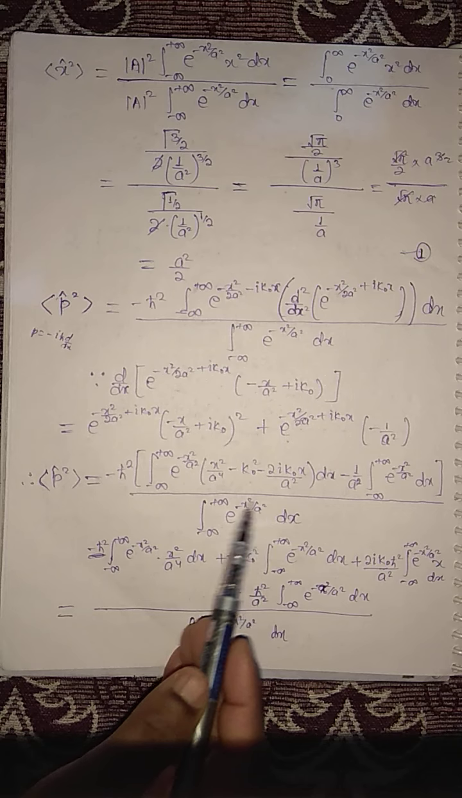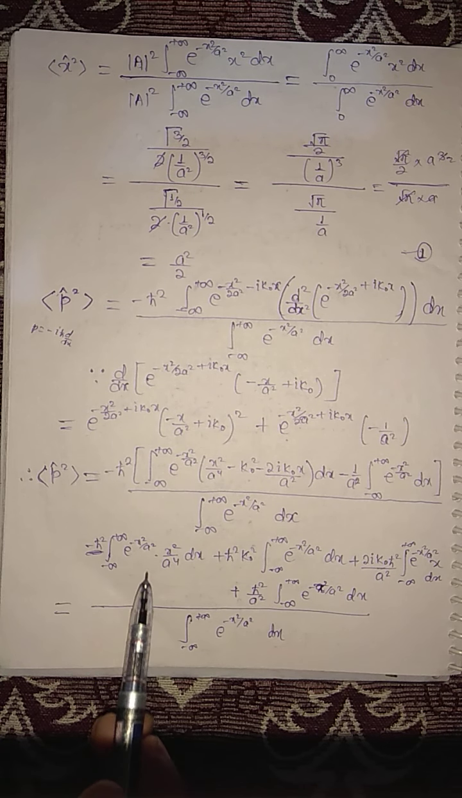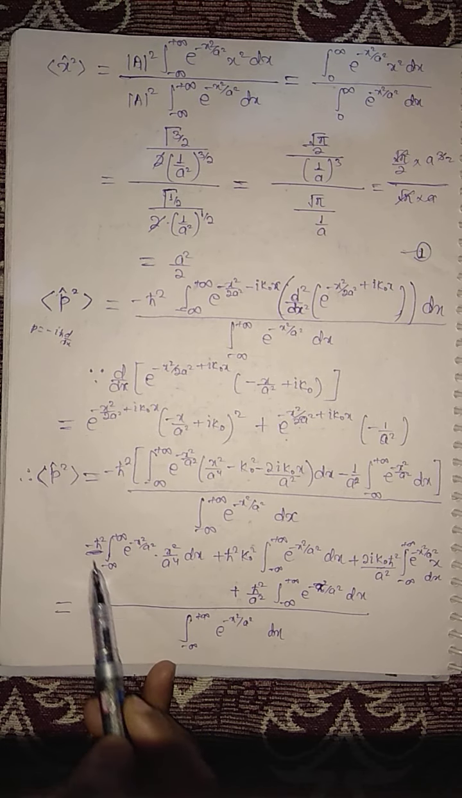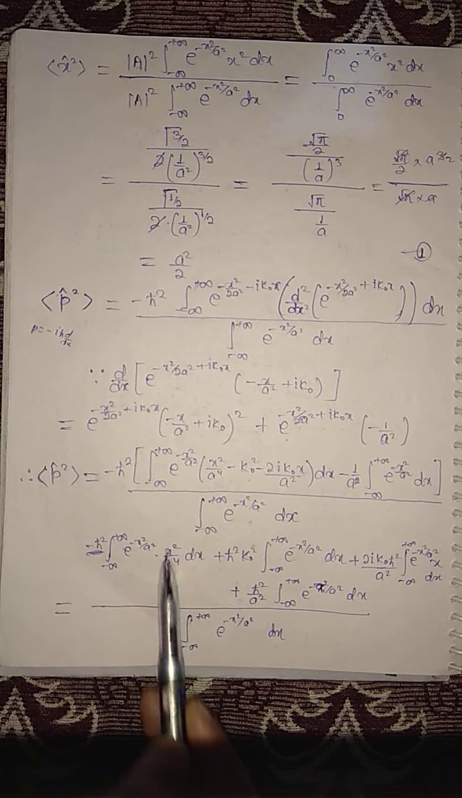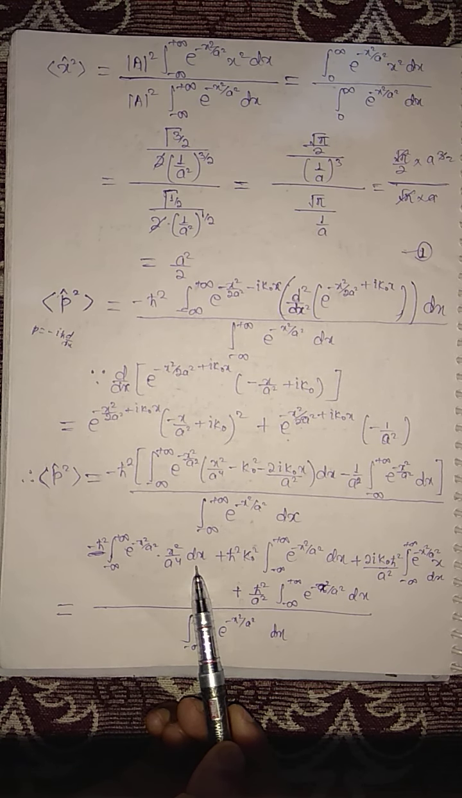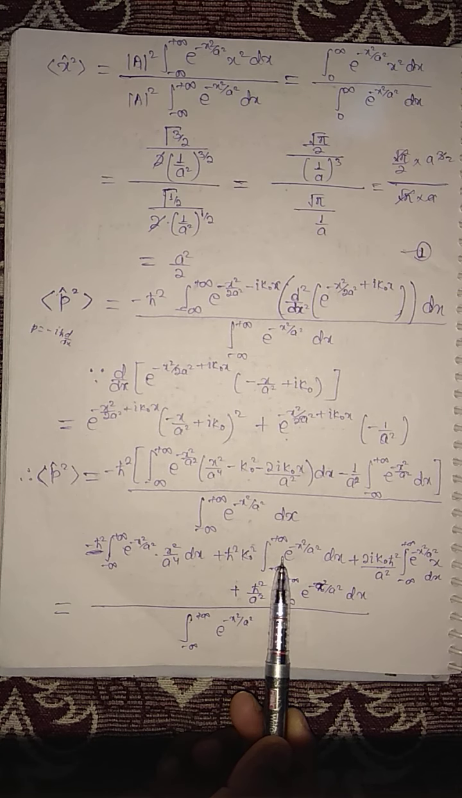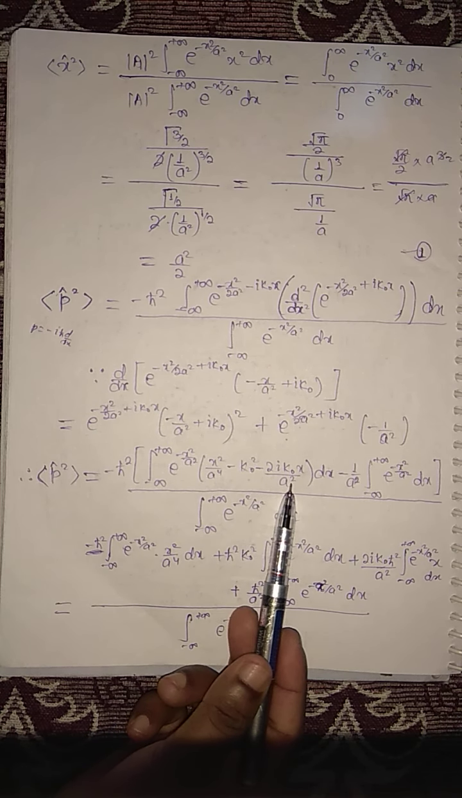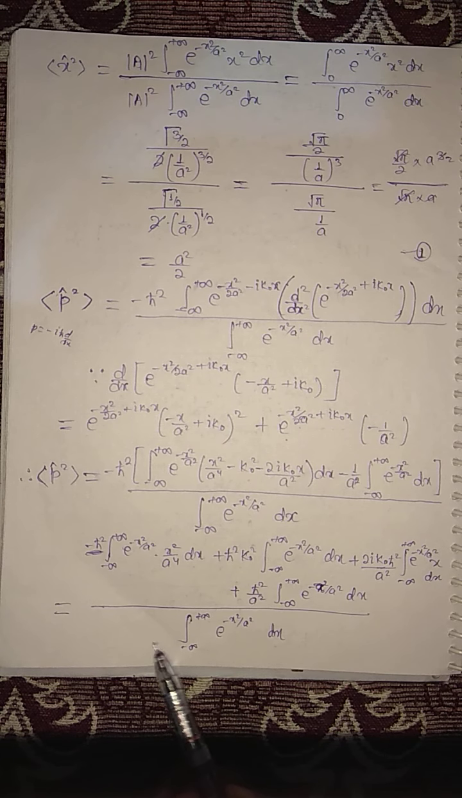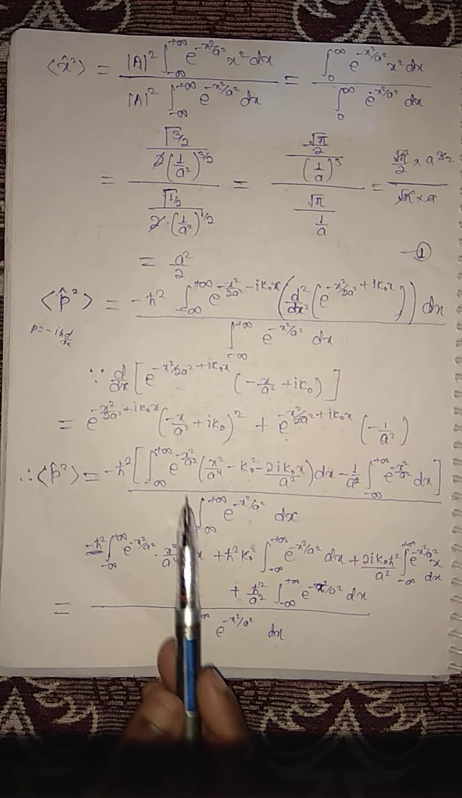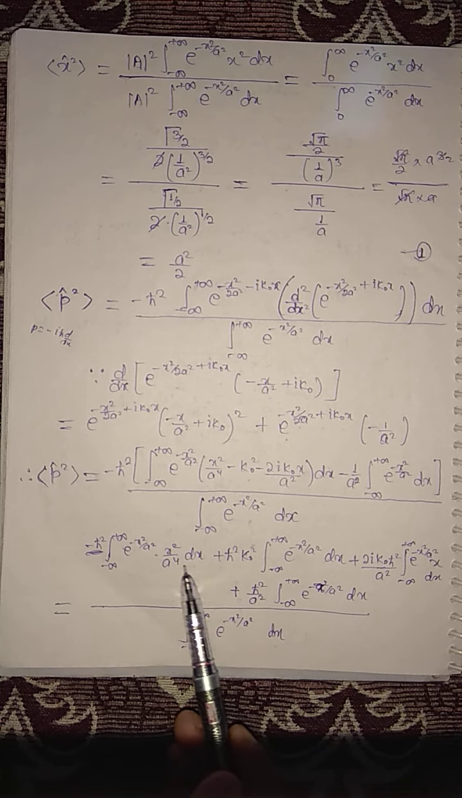Now you have more terms, so separate them from each other. Minus h cross square, integral from minus infinity to plus infinity of exponential minus x square by a square into x by a square dx. The first term, the second term, this and this make this, the third term this and this make this, and the fourth term this. So first, second, third, fourth, total 4 terms, divided by this, no problem.